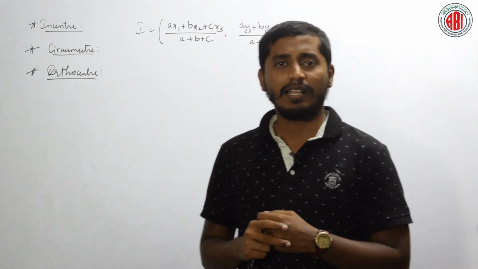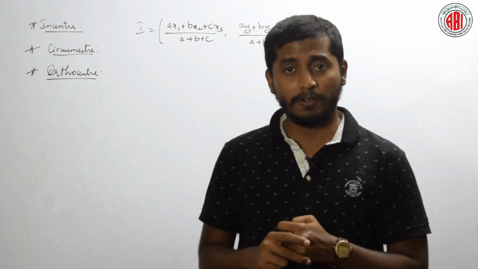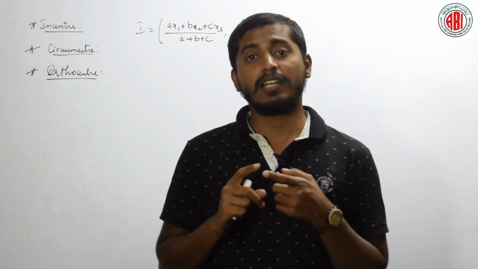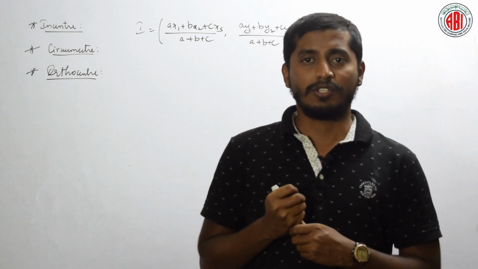However, you people know that there is something called a centroid. What is a centroid? A centroid is a point which is the intersection of three different medians. That is, what is the median? Let us discuss everything in our today's session.